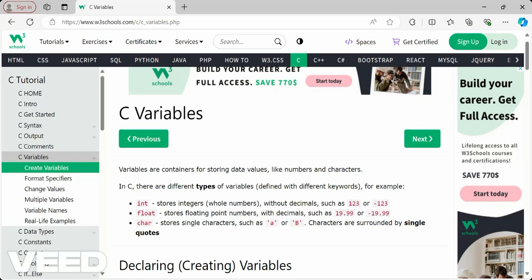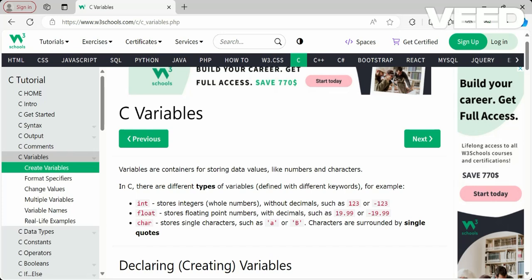In C there are different types of variables that are defined with different keywords. For example, we can have numbers, characters, different types of data. For storing particular data we should have particular variables, so we have defined keywords for those different types of variables.